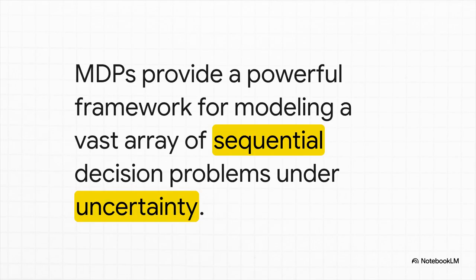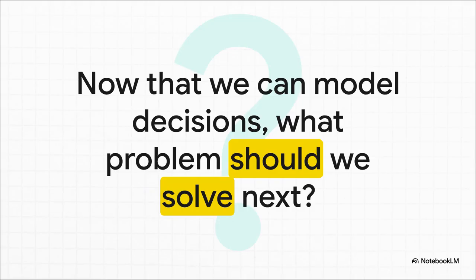So when you boil it all down, the main thing to remember is that Markov decision processes give us this powerful, unified language. It's a language for talking about any problem that involves making a sequence of choices to reach a goal, especially when the world is unpredictable. From a simple choice like boarding a train to managing a global supply chain, the underlying principles are exactly the same, which leaves us with a pretty fascinating question. Now that we have these incredible tools to model and solve such complex decisions, what are the most important problems we should point them at next?